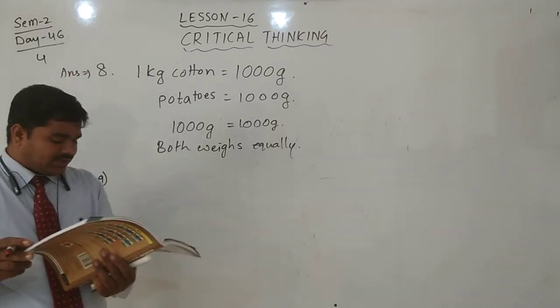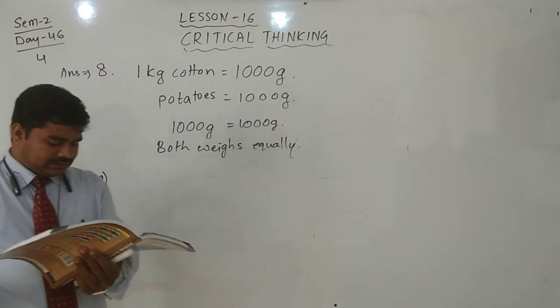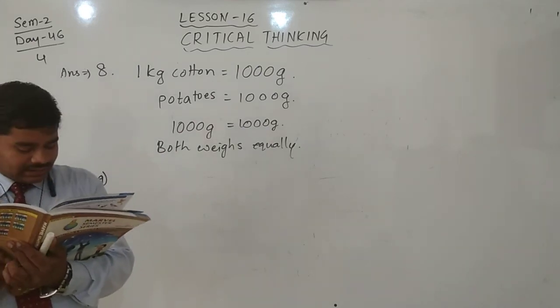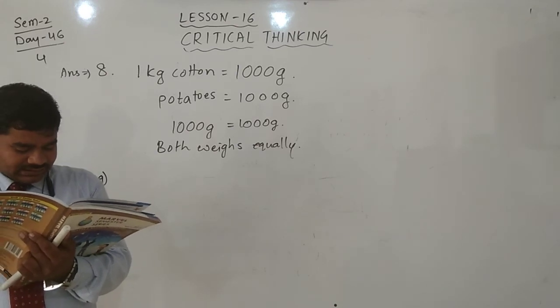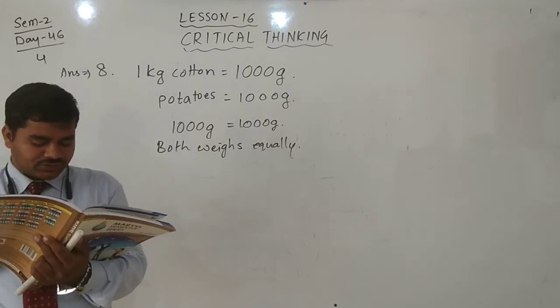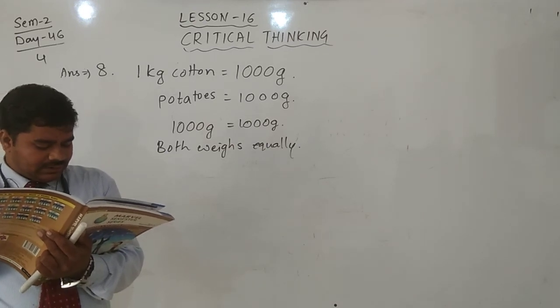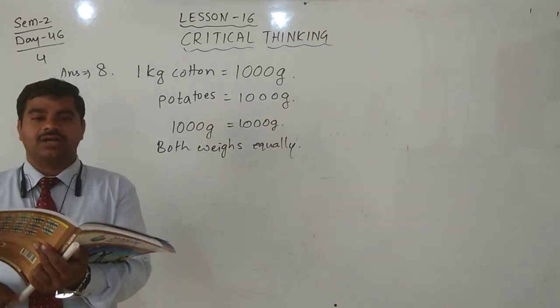It takes 40 minutes to get to the train station. Yes, if Asma has to catch a 10 a.m. train, by what time should she leave her home?